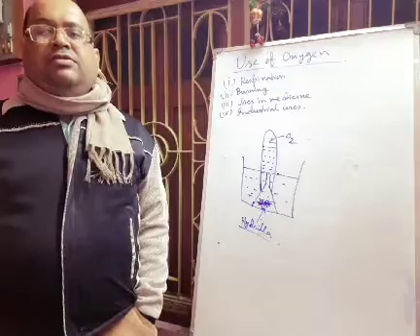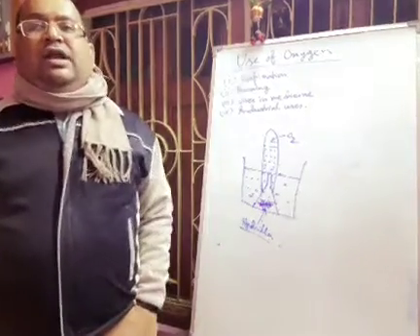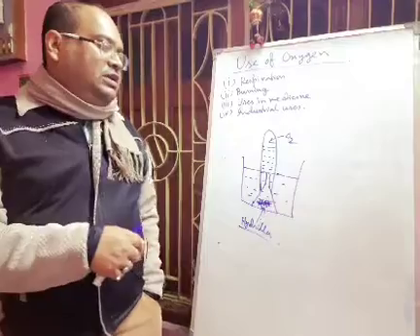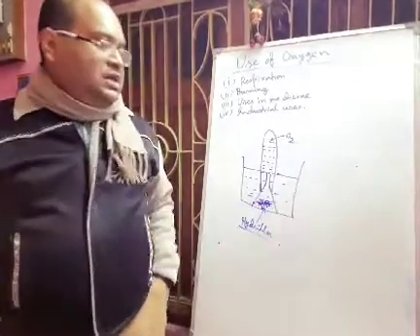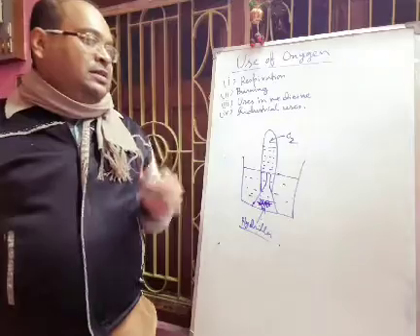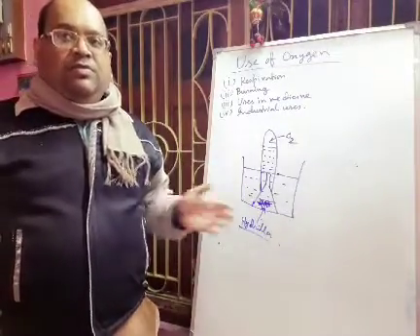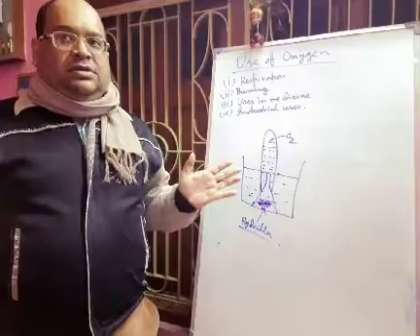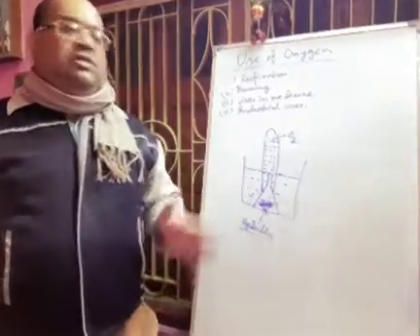So you have to take one glowing splinter, and if you enter it into the test tube, definitely it will rekindle or it will burn more brightly. So from there you can easily understand that oxygen gas is there. In this way you will be able to prove, or show, that oxygen gas is produced during photosynthesis.